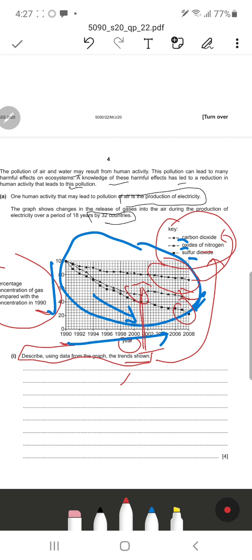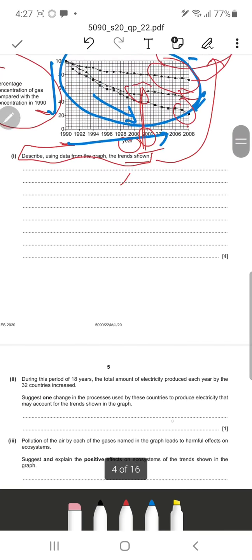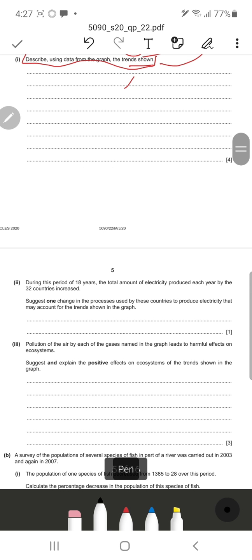So you can just mention these, and you can take data from this graph, such as 2001, as I said, that it decreases until then and after that starts to increase again. So using this comparative analysis from the graph, we can answer this question and score the 4 marks. Okay, so let's look at the next question.